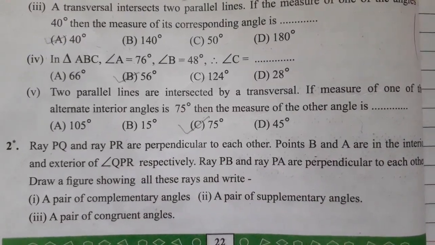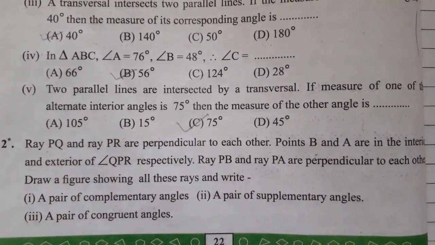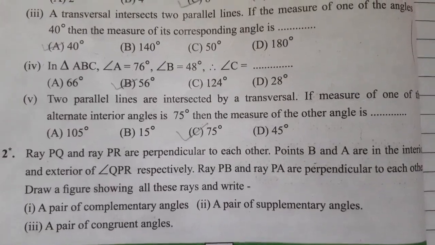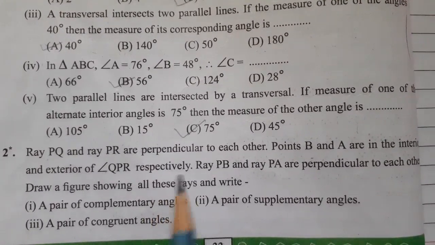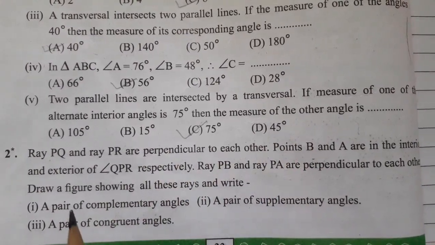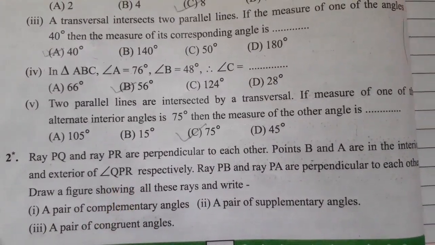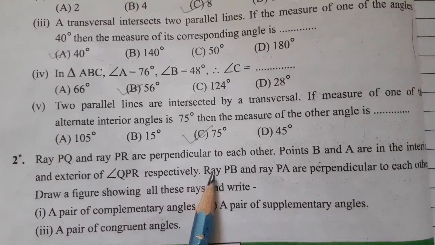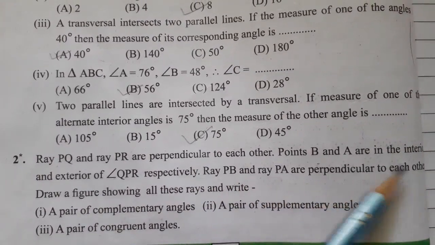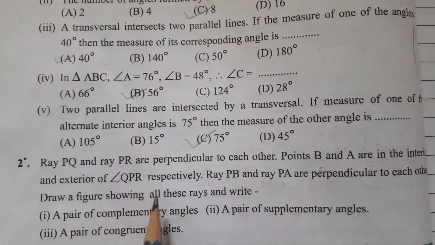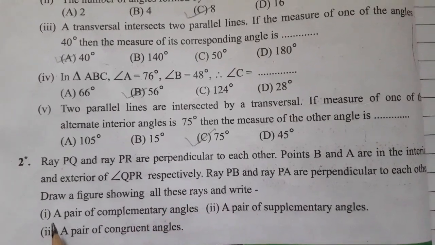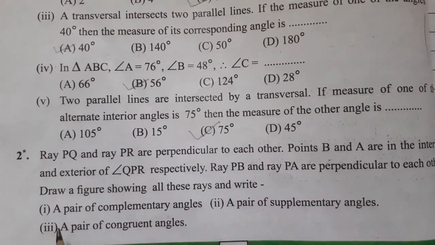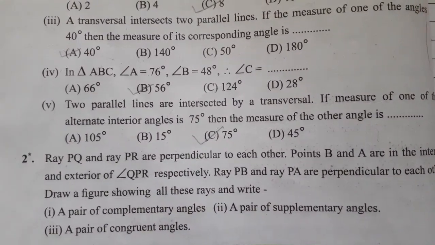Now example number second. Ray PQ and ray PR are perpendicular to each other. Points B and A are in the interior and exterior of angle QPR respectively. That means point B is in the interior of angle QPR and point A is in the exterior of angle QPR. Ray PB and ray PA are perpendicular to each other. Draw a figure showing all these rays and write subquestion first, a pair of complementary angles; subquestion second, a pair of supplementary angles; and subquestion third, a pair of congruent angles.